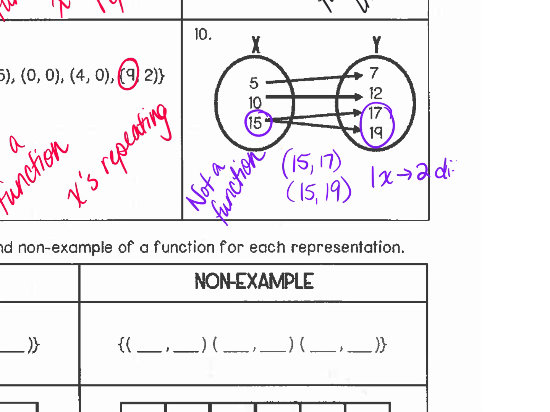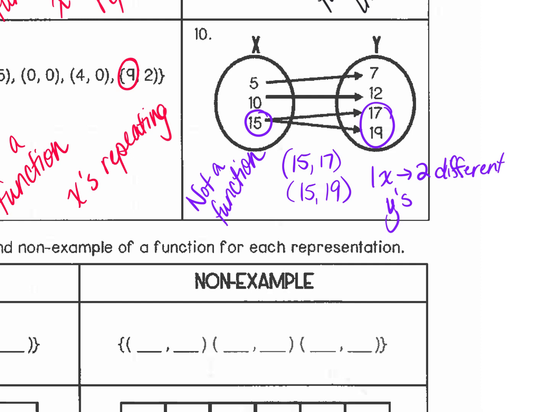A lot of people don't see those because they're not necessarily looking for the extra arrows. So they don't always see it. That's the reason why you map it out and check to make sure.